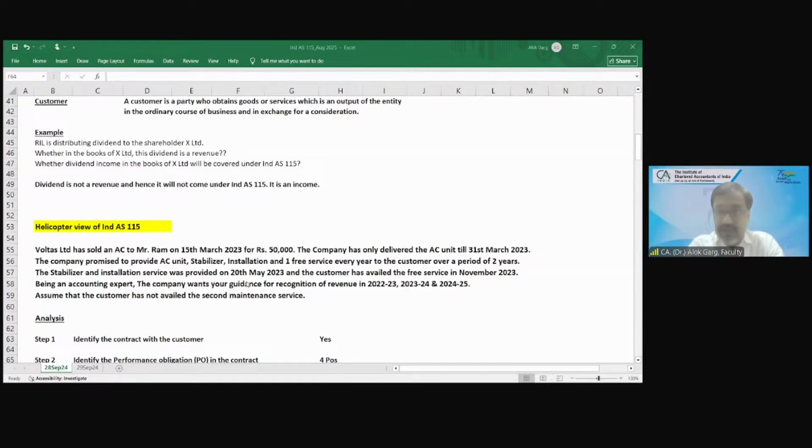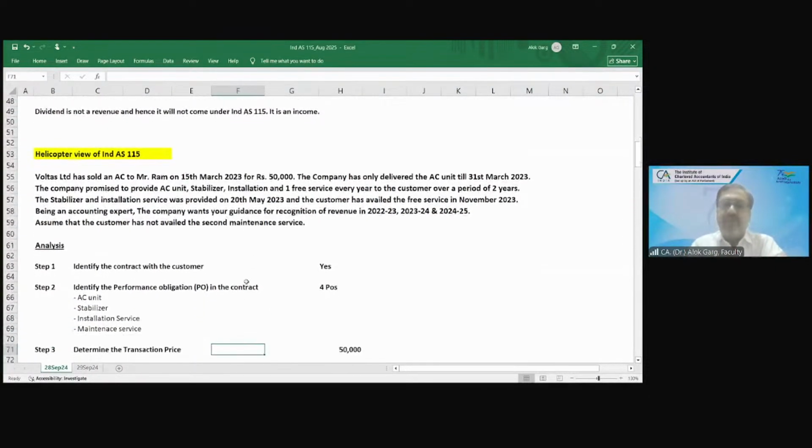Very good: AC unit, stabilizer, installation service and maintenance service. There are 2 maintenance services, but I treat them as one performance obligation. Okay? So technically, there are 4 performance obligations in the contract: AC unit, stabilizer, installation service and maintenance service. So, we identify the contract with the customer, then determine the performance obligations.